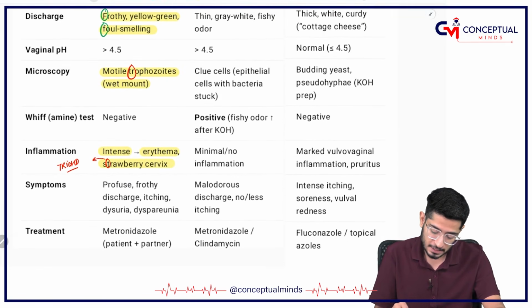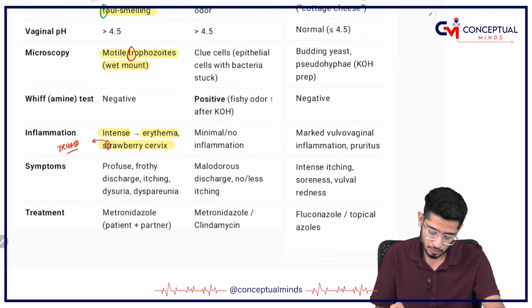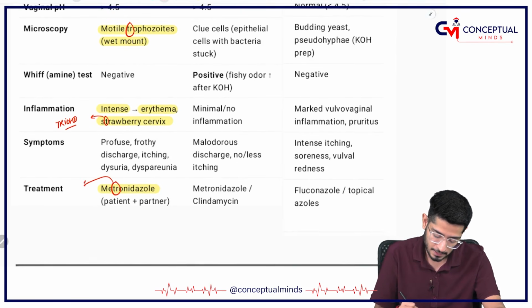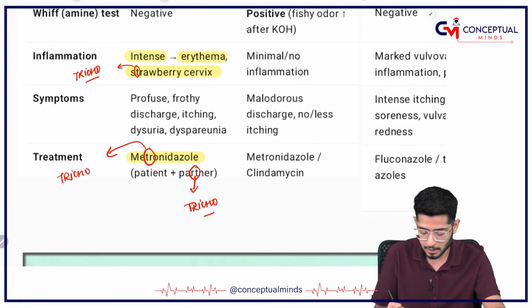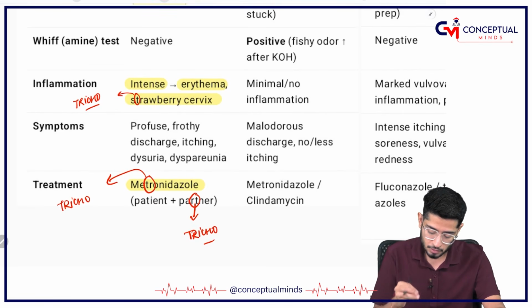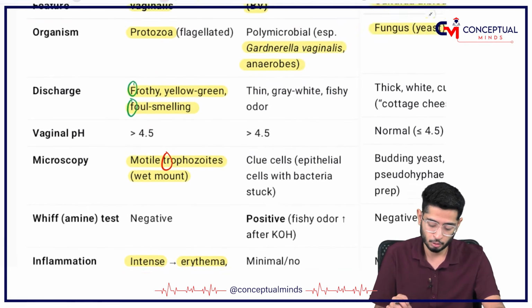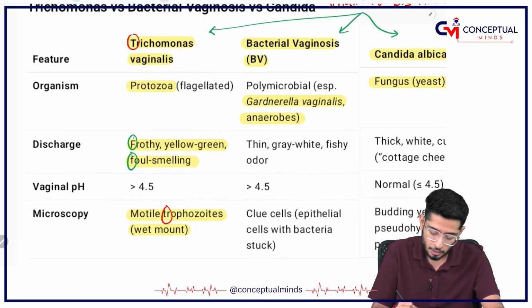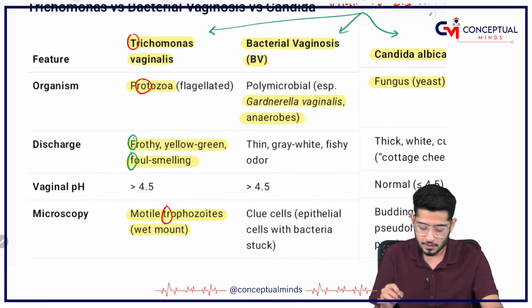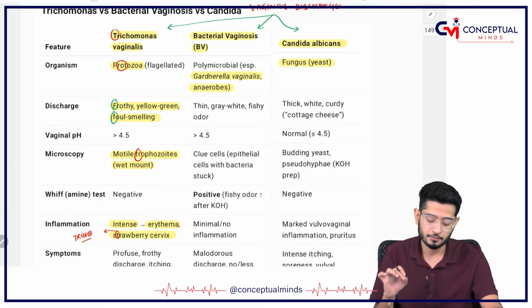So there is a greenish discharge and a foul smelling discharge, and the treatment is going to be metronidazole, T and R coming together again. So this is again trichomonas. And remember, partner treatment is again needed, T and R coming in the name of partner. So again trichomonas, partner treatment, metro, strawberry, partner, trophozoite, trichomonas. Can you see everything resembling? In fact, protozoa. So these things you have to take care of for trichomonas.